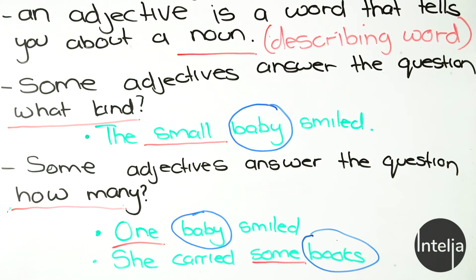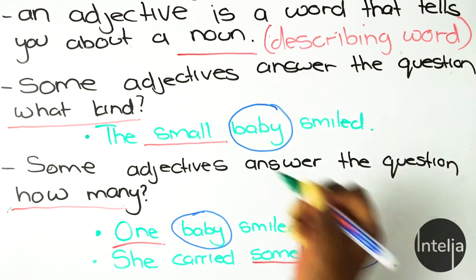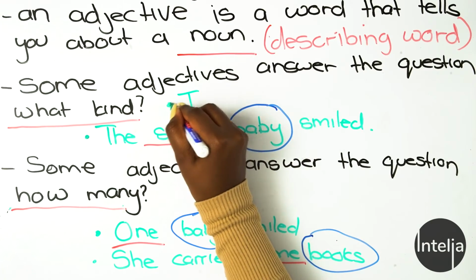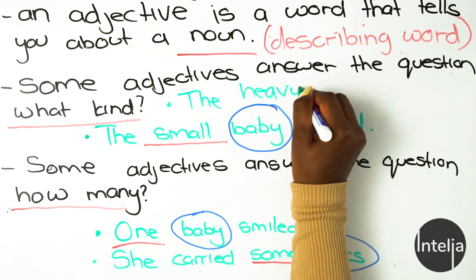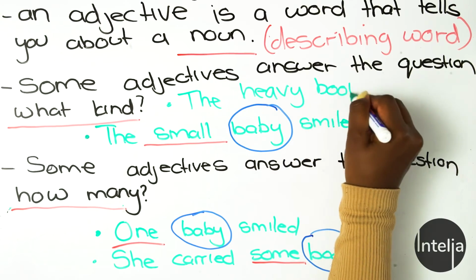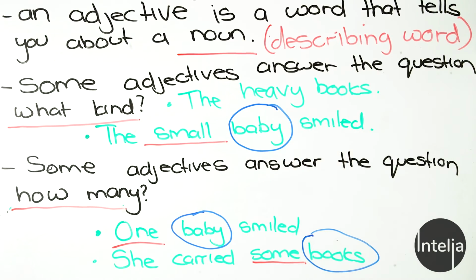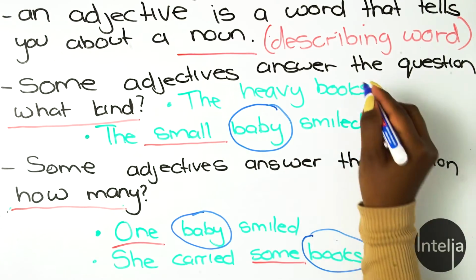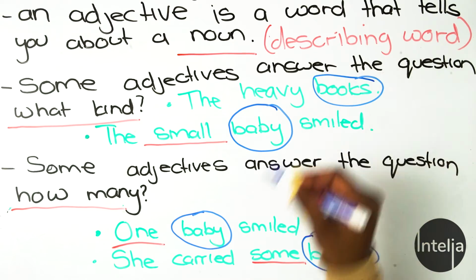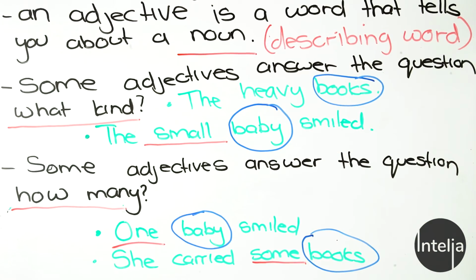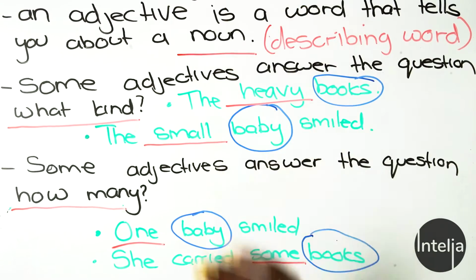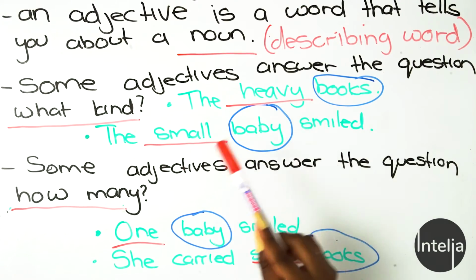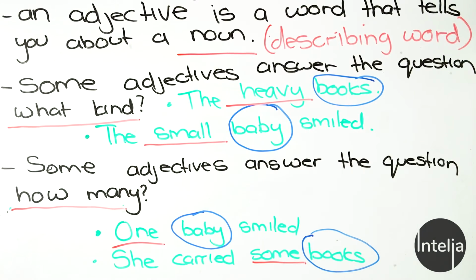So the small baby, the heavy books. Okay, books being our noun, our thing, and heavy being our adjective. Okay, it's describing, but it's telling us what kind.